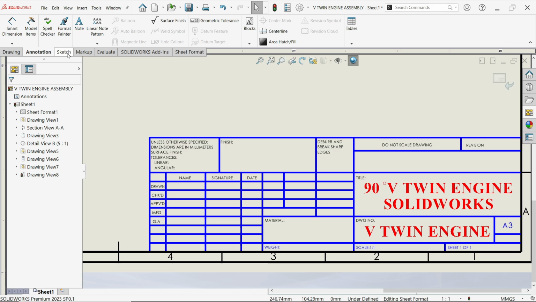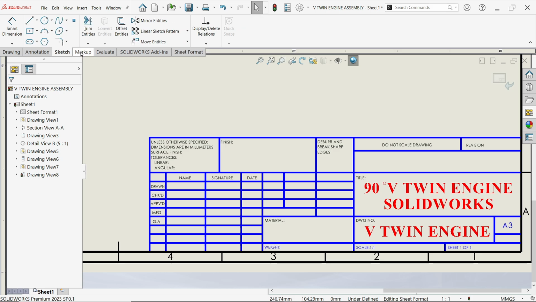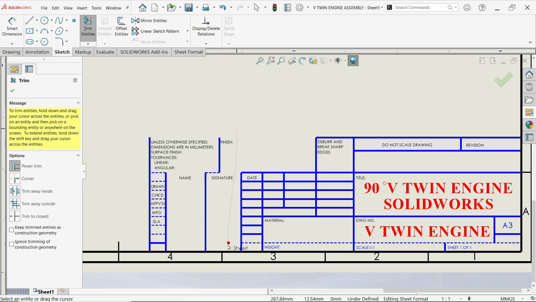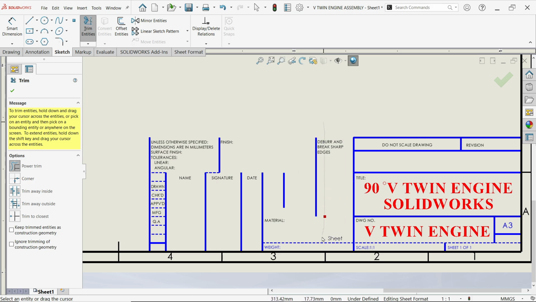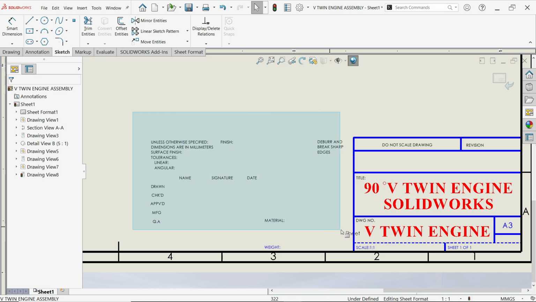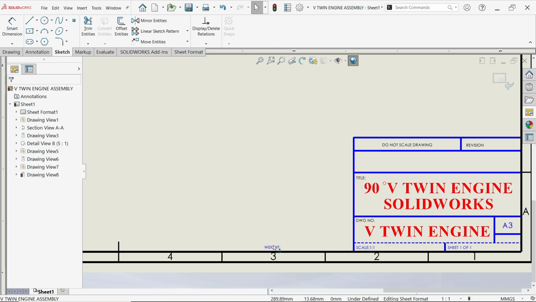Now go to sketch, activate trim entity. Now I don't want all these unnecessary lines. Activate power trim, just press and hold left mouse and drag over the line and see this is going to trim. Just press and hold left mouse and drag over the line. Okay. Now select all the text, delete.